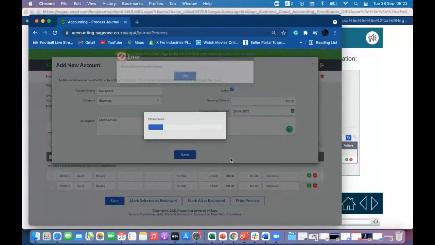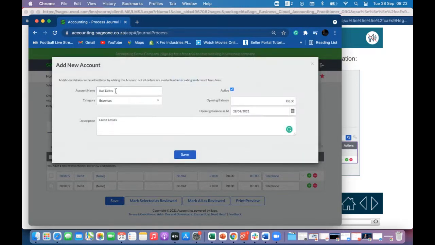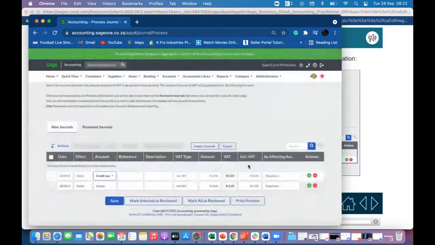All right. Account must be unique. Okay, so let's try credit losses. I didn't see them saying anything in relation to credit losses. Okay, there we go. Credit losses.